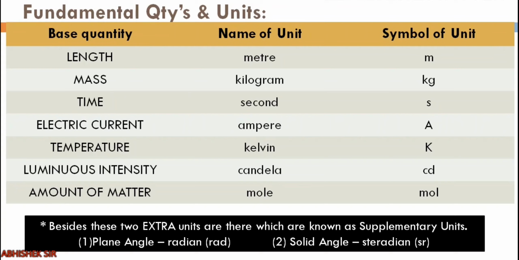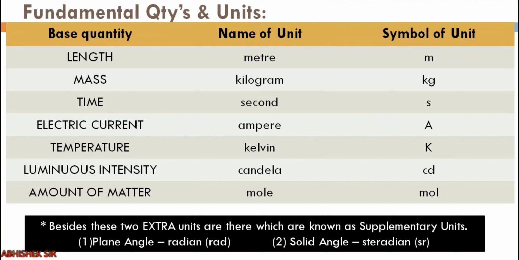Luminous intensity, I guess you did not know, but it is a fundamental quantity. When we speak about the optics branch, luminous intensity is important. So these 7 fundamental quantities, the names of the units and symbols, were finalized as the international standard units.